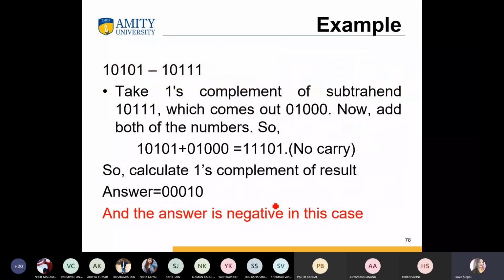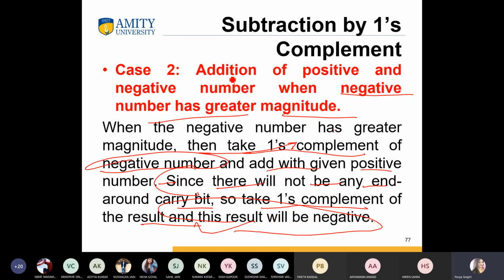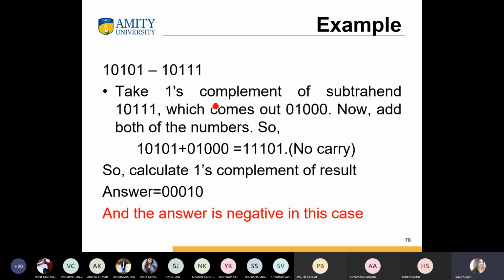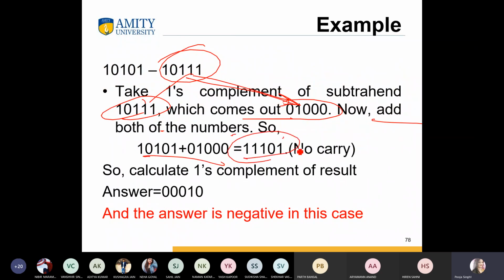For example, what will we take? We will take the 1's complement of the negative number which has the greater magnitude. So here we take the 1's complement of the 100, which comes out as this. Then we add both the numbers. There is no carry. So calculate the 1's complement of the result. Then again we complement this result and we get this answer.